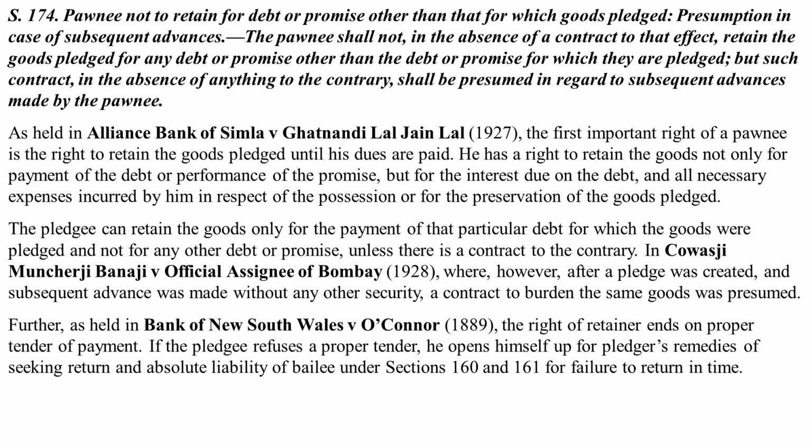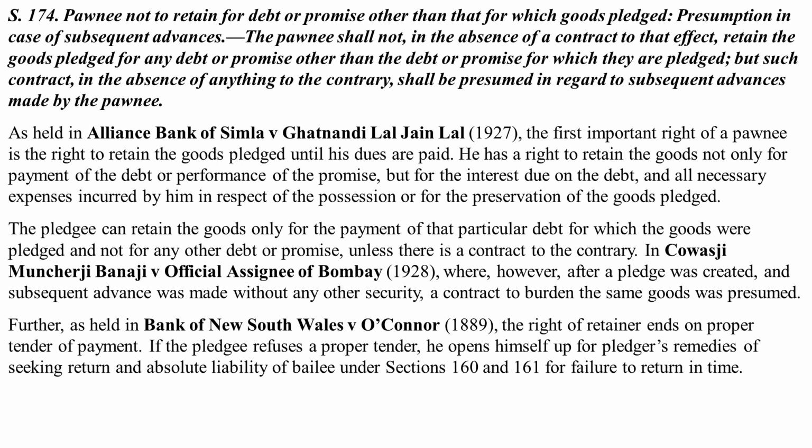The first important right of a pawnee is the right to retain the goods pledged until his dues are paid. He has a right to retain the goods not only for payment of the debt or for performance of the promise, but for the interest due on the debt, and all necessary expenses incurred by him in respect of the possession or for the preservation of the goods pledged. The pledgee can retain the goods only for the payment of that particular debt for which the goods were pledged and not for any other debt or promise unless there is a contract to the contrary.